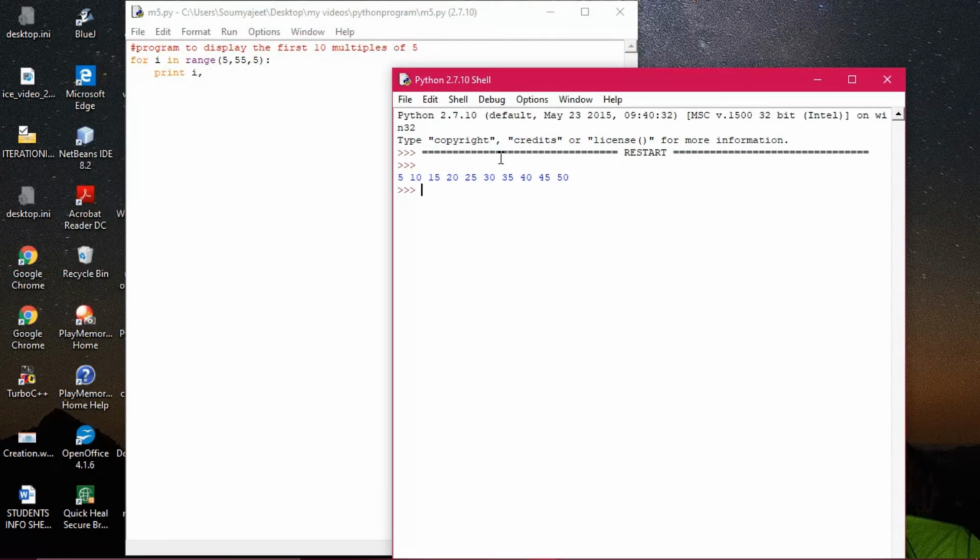Why 55? Because if you take 55, it will take 5 less. All right, that's why whenever you decide till where, you have to take one extra. Suppose you want to print the numbers 1 to 10, then you have to take 1 to 11. Fine, that is the nature of Python. So it is just increasing from 5, then the next value 10, 15. In that way, when it becomes 55, it is out of range. All right, so that is what this particular program is depicting. Okay, this is the output.